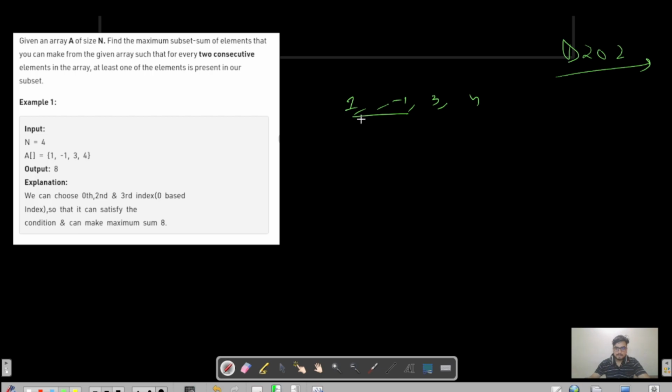So they said that we want the maximum sum, so let's say the positive one we pick, so we pick 1. Now the adjacent is 1 and -1 and 3, right? So either we can pick this one or we can pick this one, right? But each and every element has two choices, pick or do not pick, right? Like -1 also has two choices, if you pick it and if you do not pick it. Similarly 3 also has two choices, so let us pick 3 and then we picked 4 in this adjacent one, right? So we get the sum 8, okay?